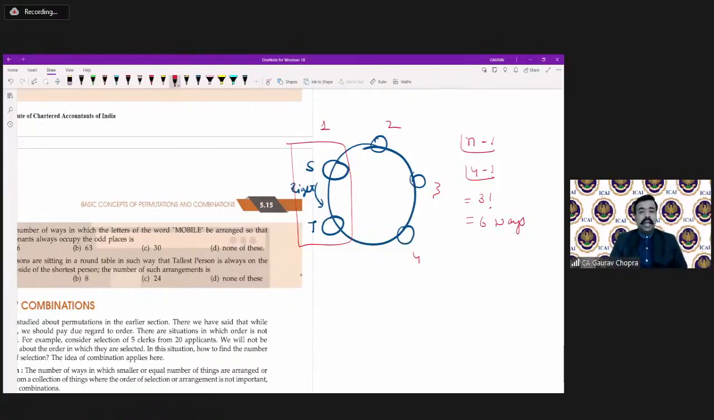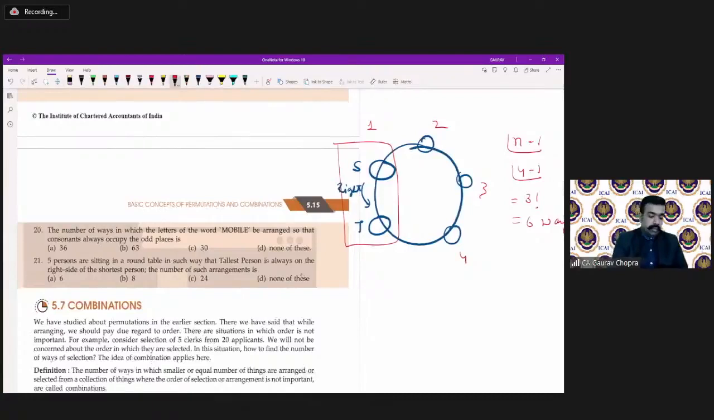Do we have to multiply by 2 factorial? Can S and T change their position? No, S and T cannot change their position, because T should always come on the right hand side of S. The tallest person cannot go to the left hand side of S. So the shortest and tallest person cannot interchange their positions. That is why we don't have to multiply by 2 factorial. So there are 6 ways in which this can be done.